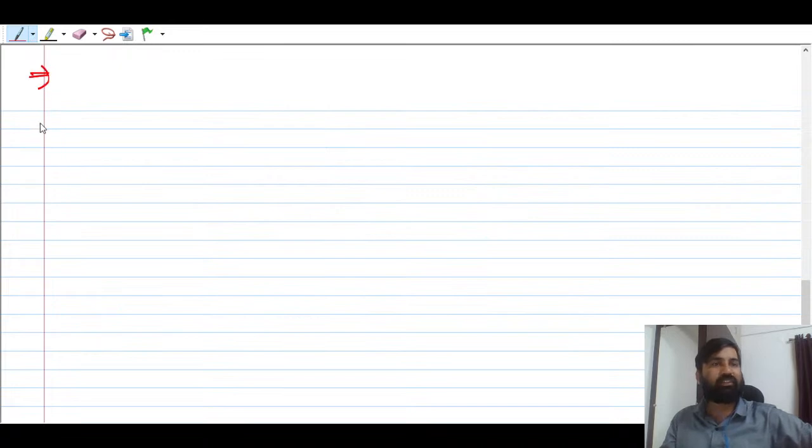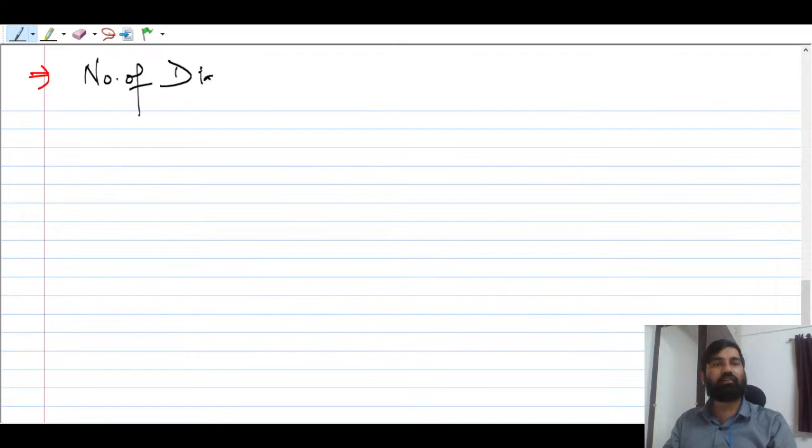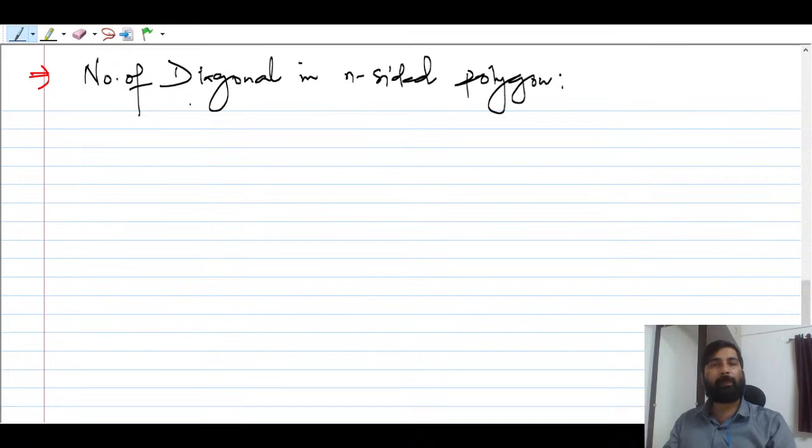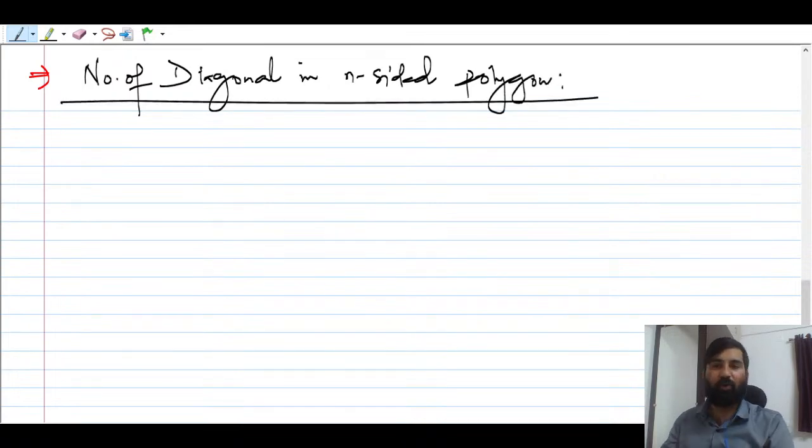This concept says that they will be asking the number of diagonals in an n-sided polygon. Number of diagonals in an n-sided polygon.